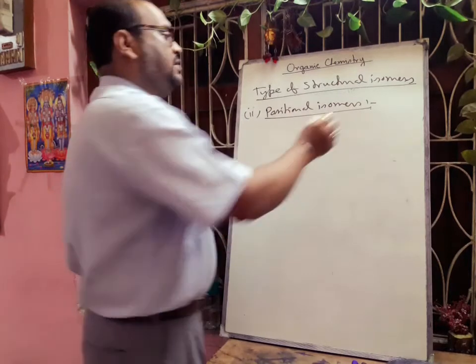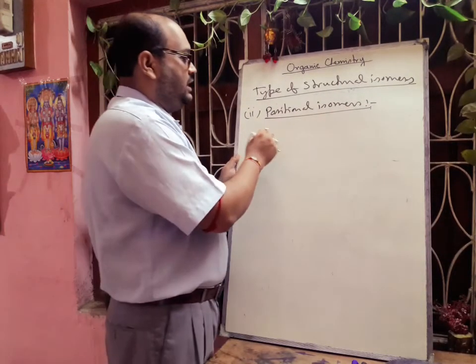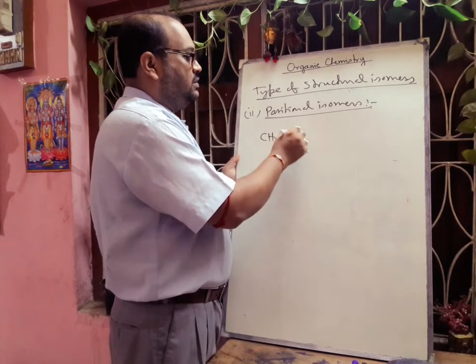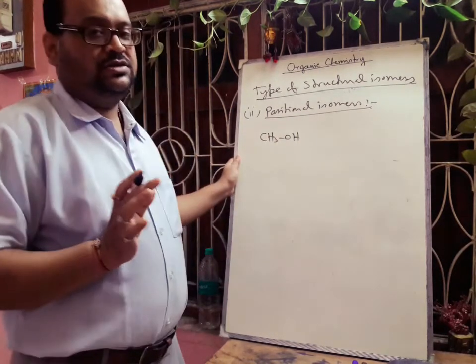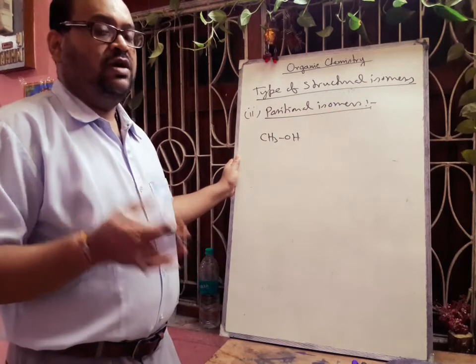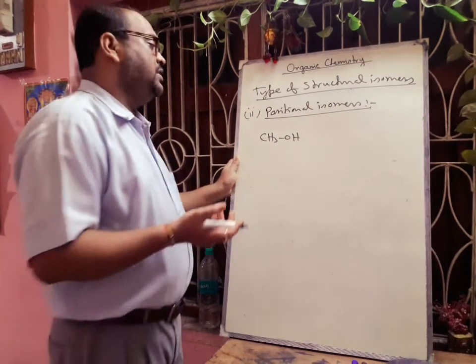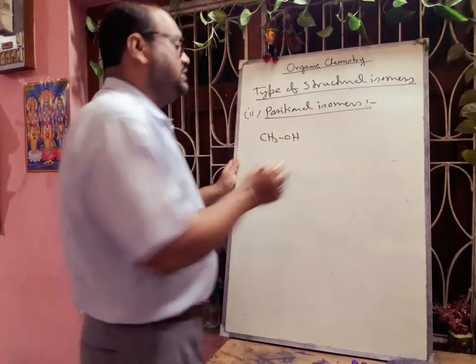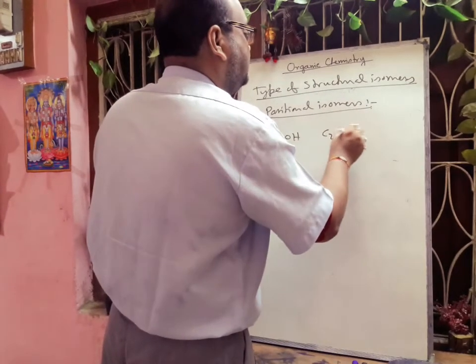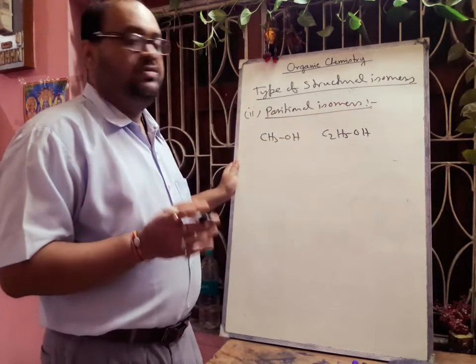Here, in case of methyl alcohol, if we think about the alcohol only, you will understand there will be no positional isomer, only one position, that is equivalent. If we replace all hydrogens one by one with this OH group, we will get the same structure. That means only one OH we are considering. In case of ethanol, C2H5OH, 2 carbons are available, but all will be equivalent.